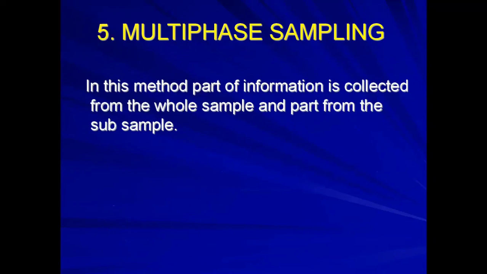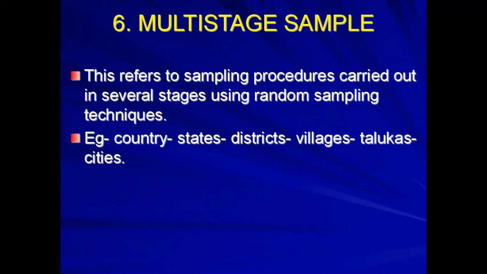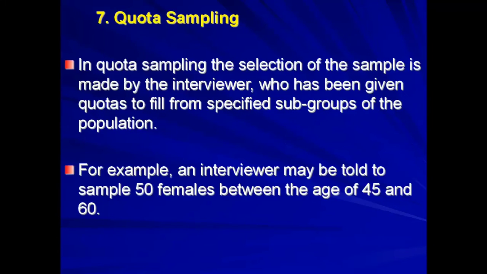Let's see what multiphase sampling is. In this method, part of the information is collected from the whole sample and part from the subsample. Next comes multi-stage sampling. It refers to a sampling procedure carried out in several stages using random sampling techniques. For example, if we are conducting a study in a country, first we select the country, then the state of that country, then a district, then village, then talukas, then cities. In this way, there are different stages.